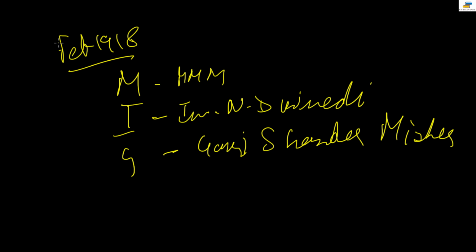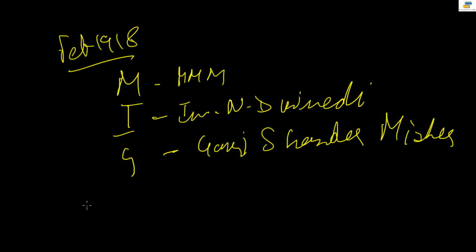Some members of the HRL had joined Gandhi and some had joined these movements, and out of these, Madan Mohan Malviya, Indra Narayan Dvivedi and Gauri Shankar Mishra started what is known as the Awadh Kisan Sabha or UP Kisan Sabha.